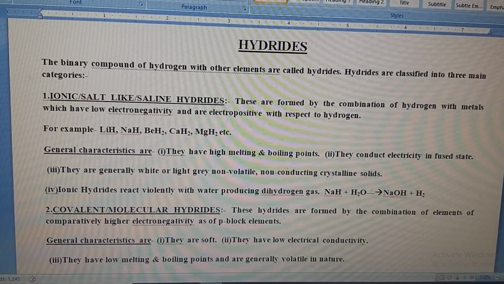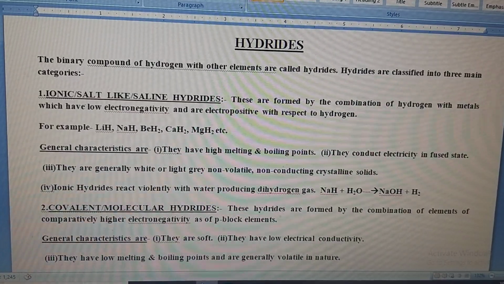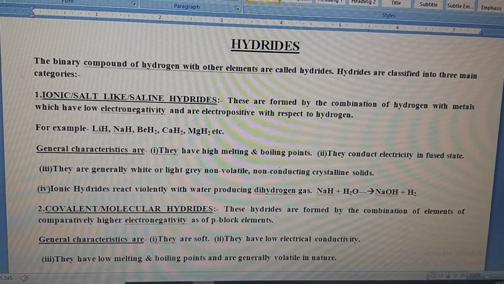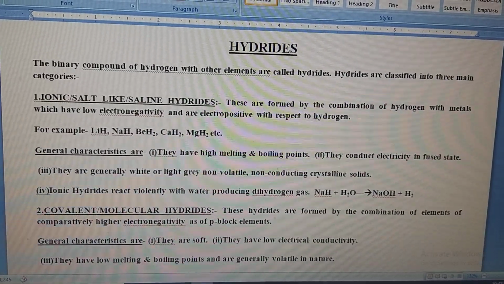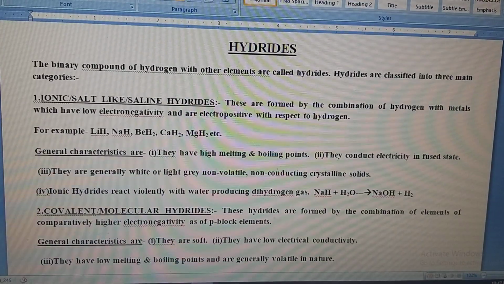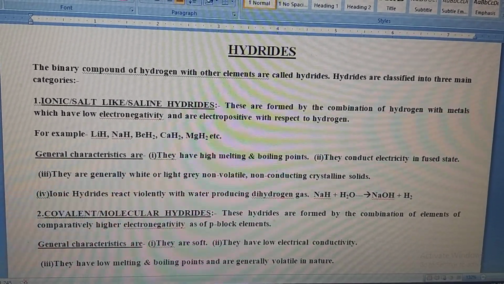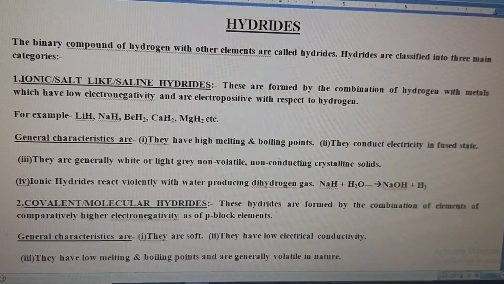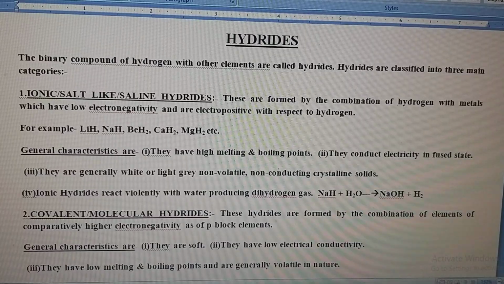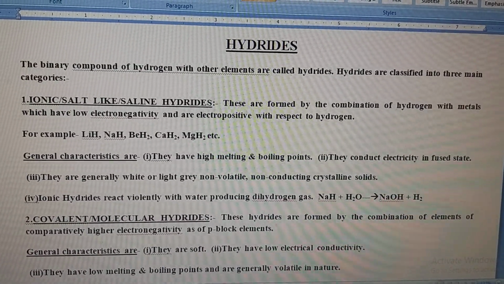Now come to the first type of hydride, that is ionic hydrides, or we can call them salt-like or saline hydrides. Actually these hydrides are formed by the combination of hydrogen with metal. Metal can be an alkali metal or any other metal. For example, lithium hydride, beryllium hydride, magnesium hydride. The general characteristics of such hydrides are that they have high melting and boiling points, and they conduct electricity in the fused state, but they do not conduct electricity in the solid state.